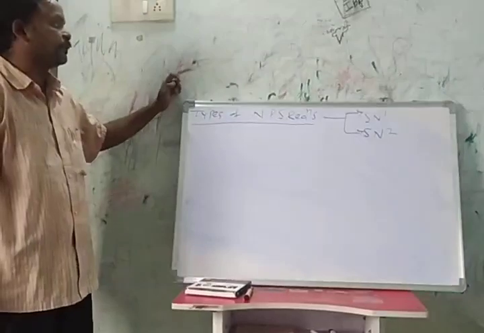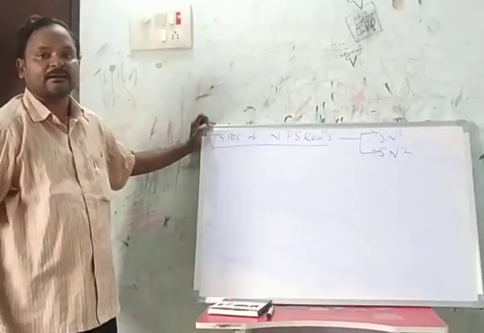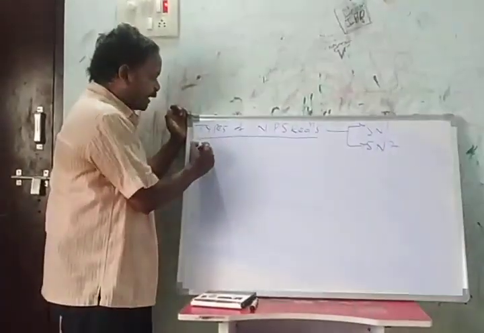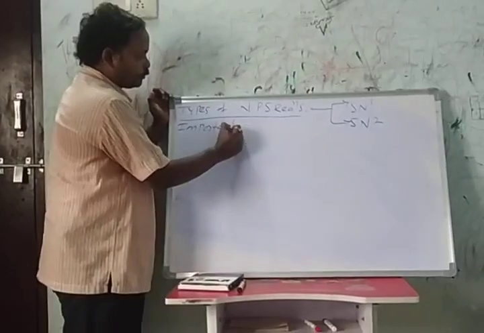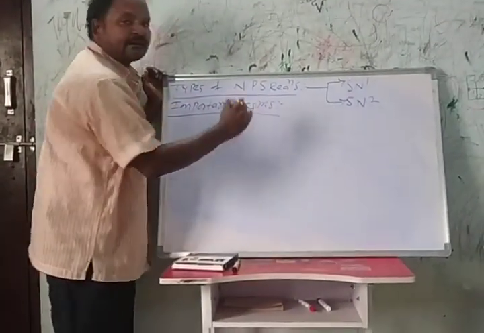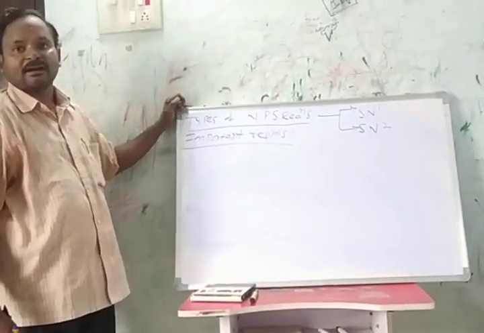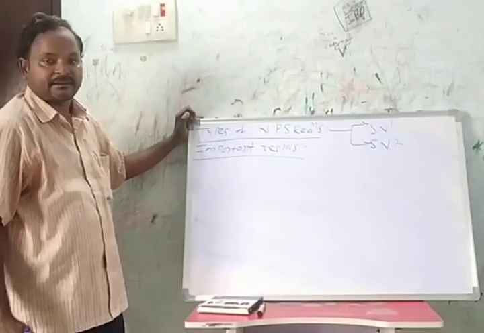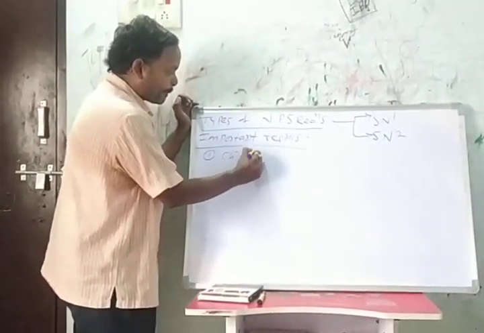Before seeing these nucleophilic substitution reactions, SN1 and SN2, we have to discuss some important terms of these haloalkanes and haloarenes. First important term, chiral carbon.